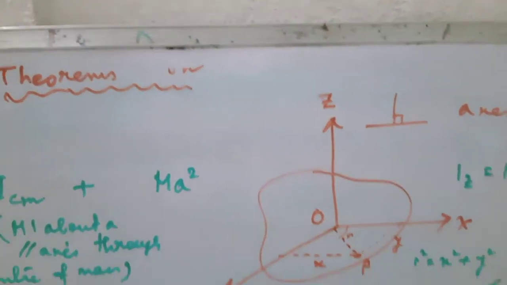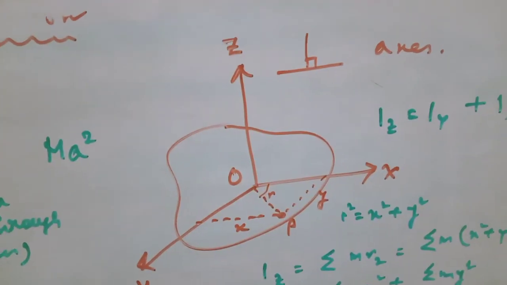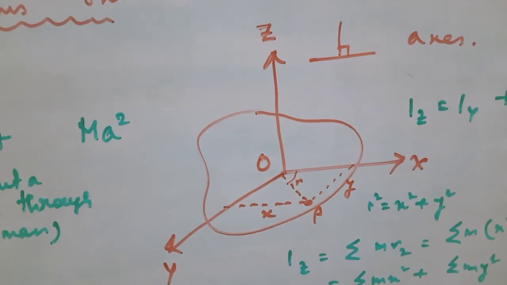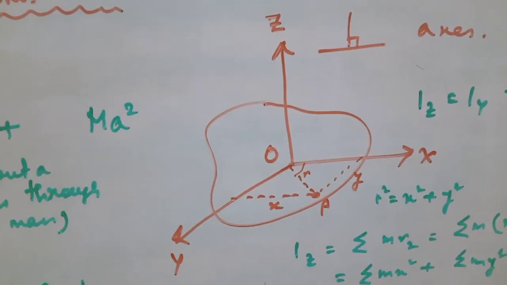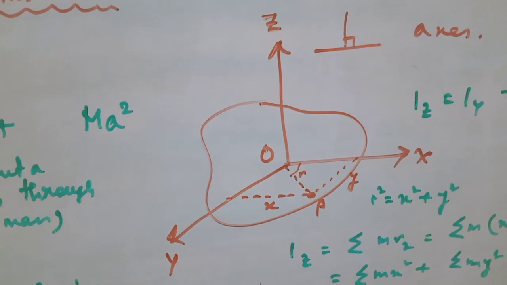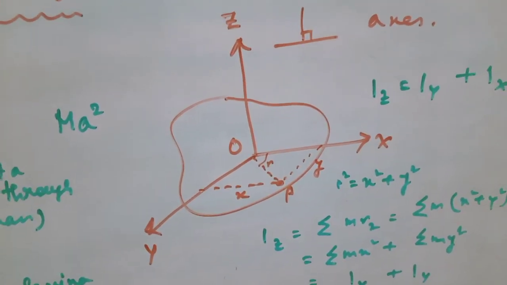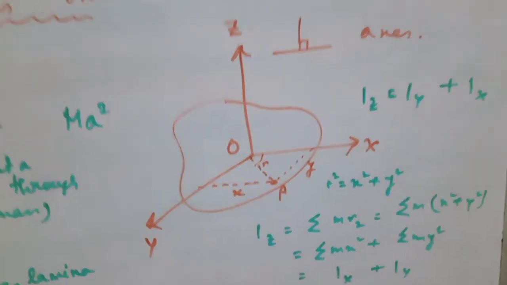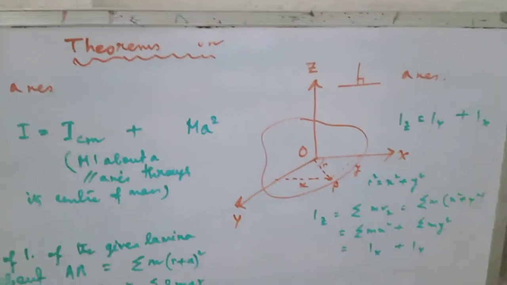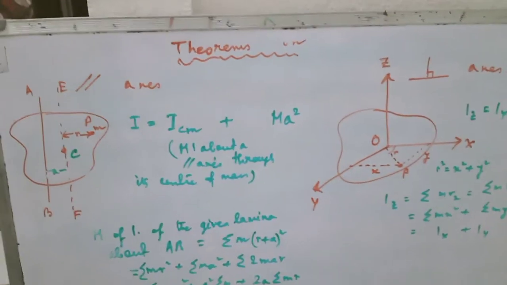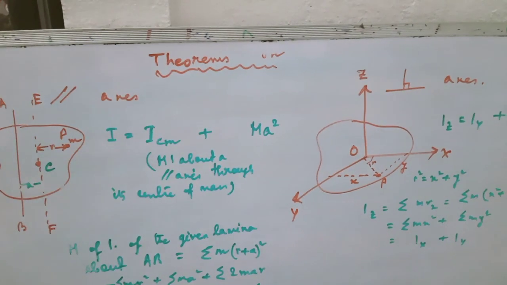Now see, one interesting point is that the point of intersection of the three axes may be any point on the plane of the body, it may even lie outside the body, or it may be the center of mass of the body. So this is very important. This is the theorem on parallel axis and perpendicular axis. These are very important while calculating the moment of inertia of different bodies.